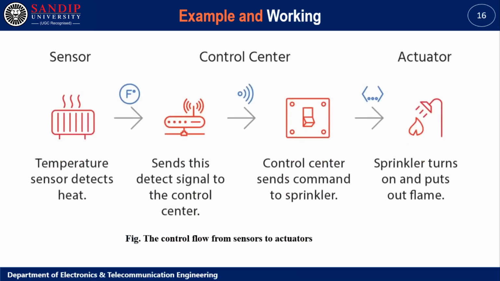Figure shows the control flow from sensor to actuator. The sensor is the temperature sensor that detects the temperature and sends the signal to the control center. The control center sends a command to the sprinkler and automatically the sprinkler turns on and puts the flame out.